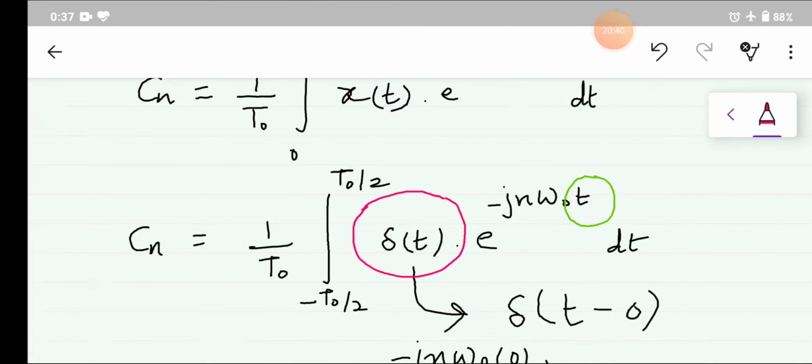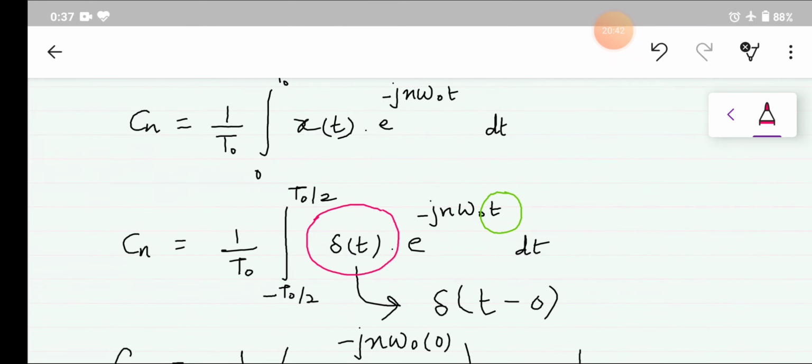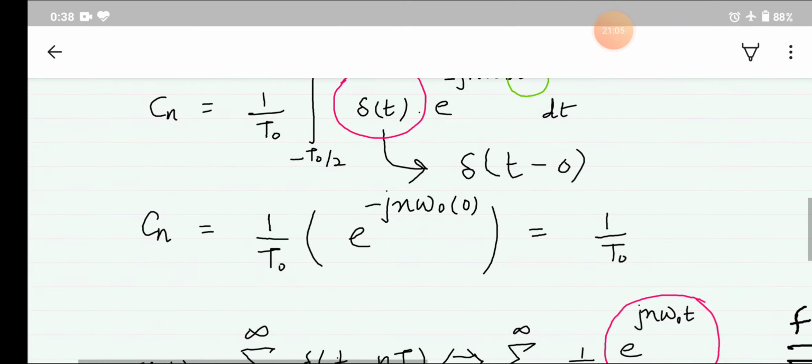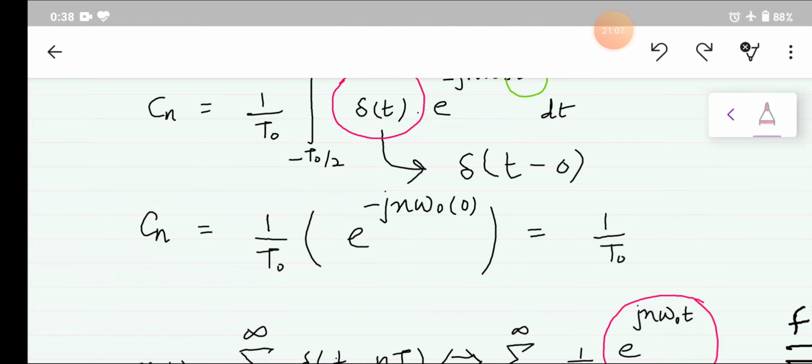The rest will be the same. We are using a property of our impulse function here: if delta(t) is multiplied by a signal, that is e to the power minus j n omega naught t, then the t will be replaced by the value equal to 0. In that way we have achieved our answer, that is 1 by T naught here. So we have determined the value of Cn.